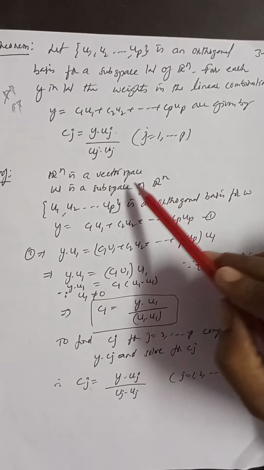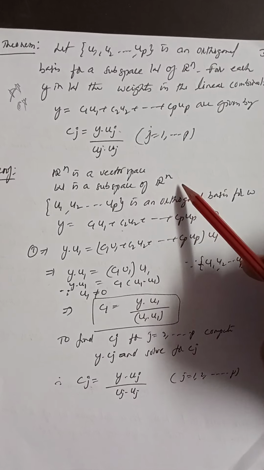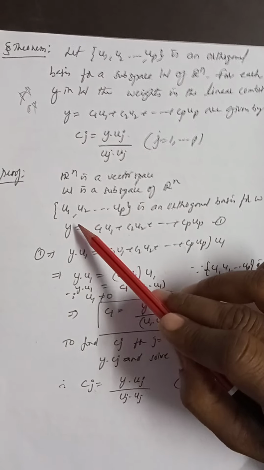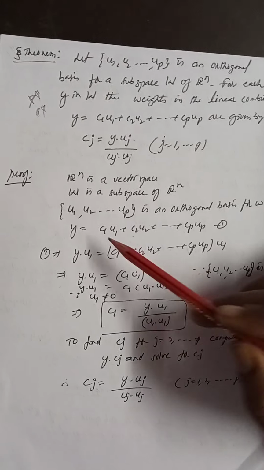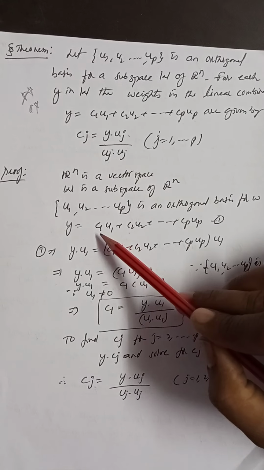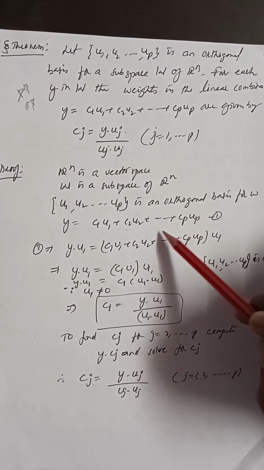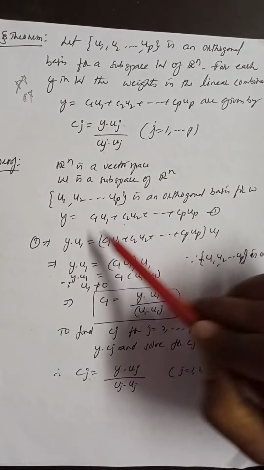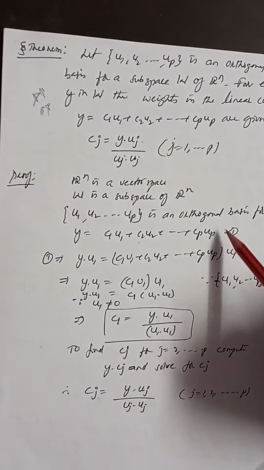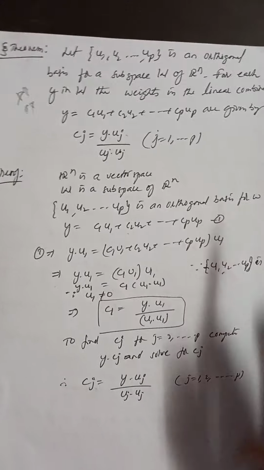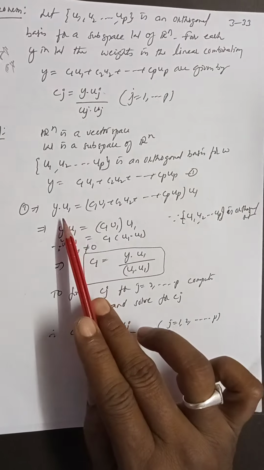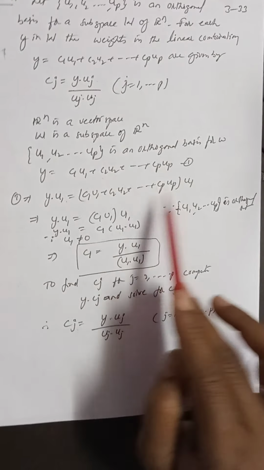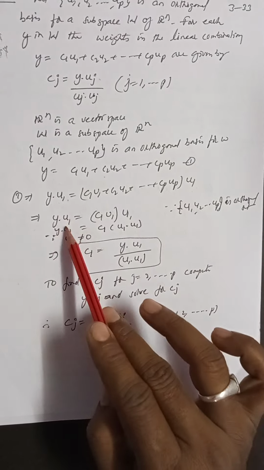Now R^n is a vector space, W is a subspace of R^n, u1, u2 and so on up is an orthogonal basis for W, and y = c1 u1 + c2 u2 + ... + cp up. That means y is a linear combination of these vectors. Now both sides we are multiplying by u1. See, y · u1, this entire thing dotted with u1.